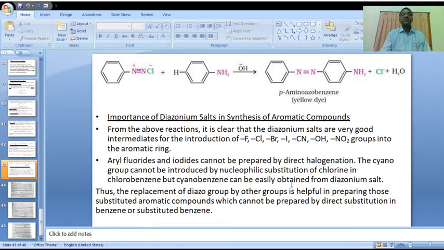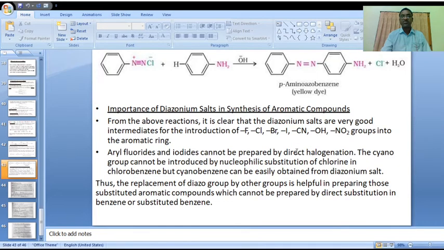We'll discuss benzene diazonium chlorides. Benzene diazonium chloride is a stable compound. It is produced from amines. This is about diazonium chlorides.